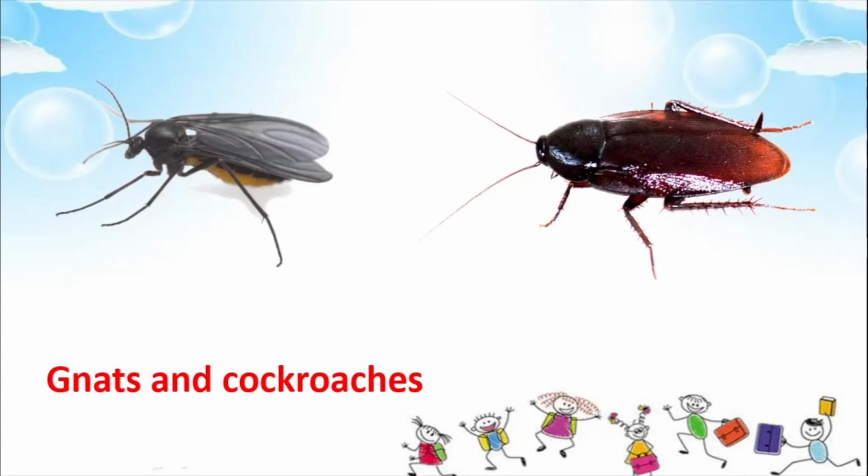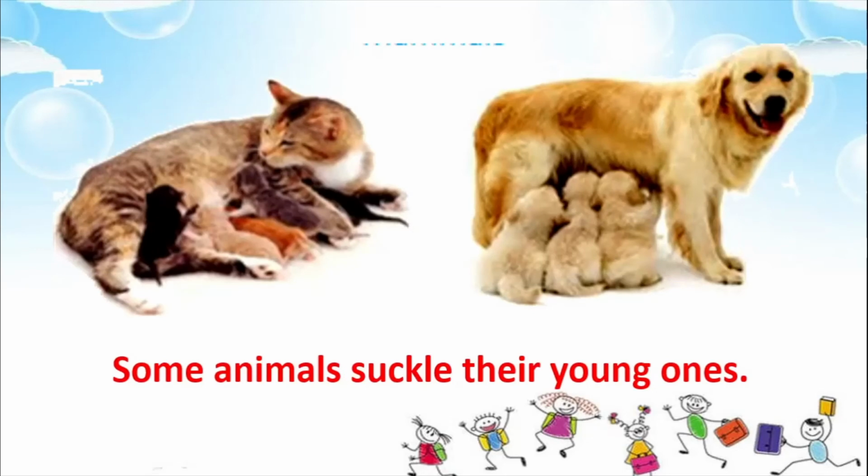Now let us look at one last point in our lesson. There are some animals which suckle their young ones. Suckle their young ones means they feed milk to their young ones. See, there is a cat with lots of baby kittens. There is a dog with lots of puppies. Okay, and the puppies and the kittens are drinking milk from the dog and the cat. So that is called suckling.